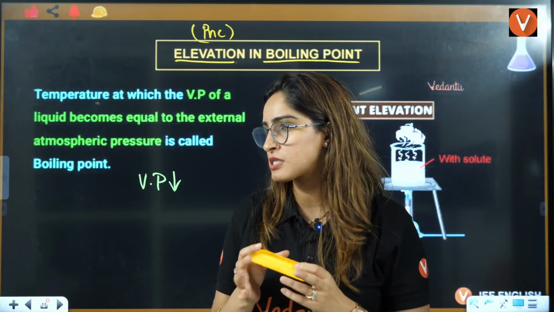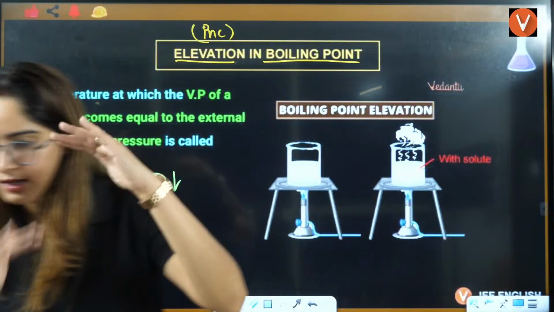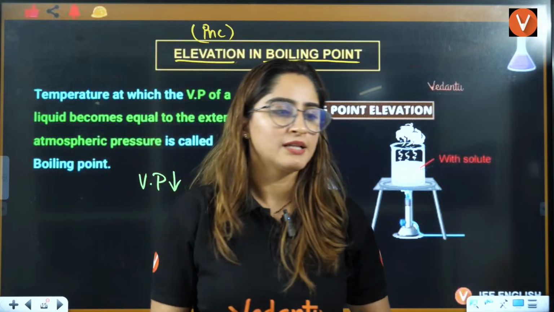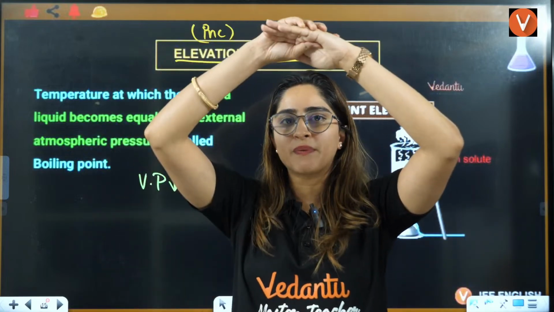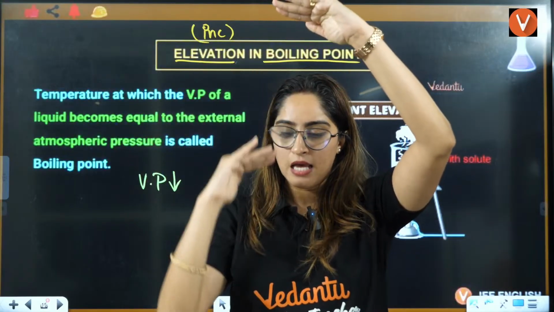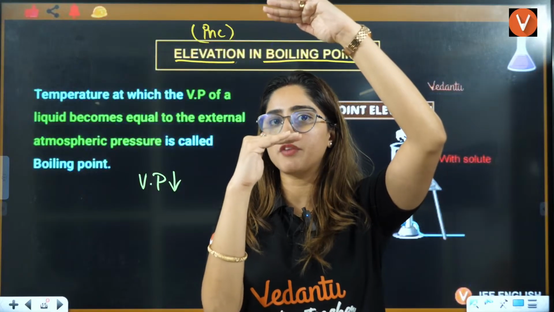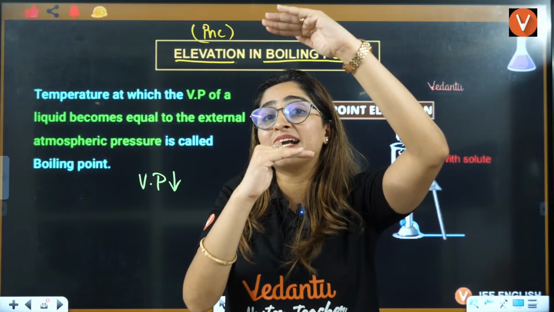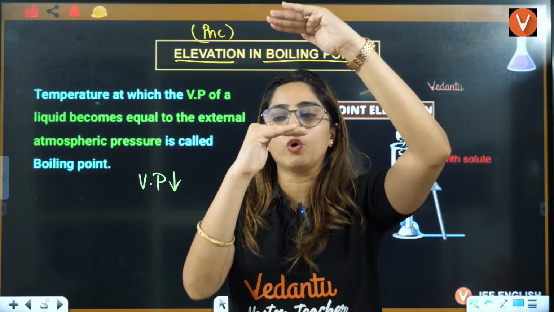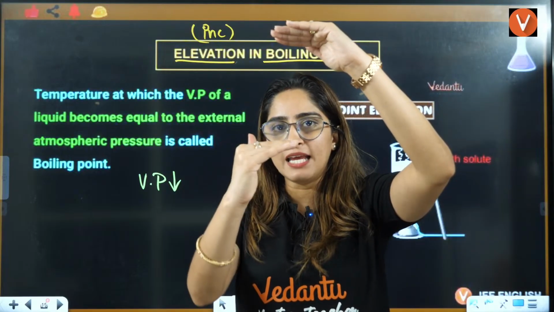First I'll make this thing with my hands only, then I'll make a diagram here. This atmospheric pressure is fixed. Now, earlier, let's say this was your vapor pressure when there was only solvent. Now, when you just added the solute into it, the vapor pressure will decrease.